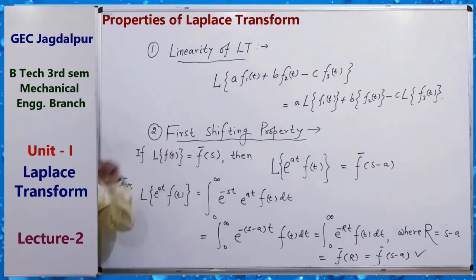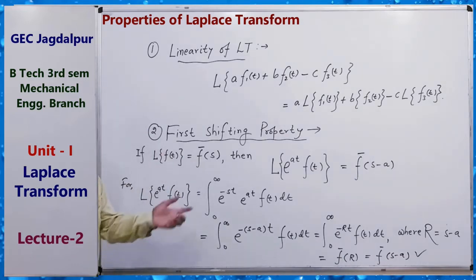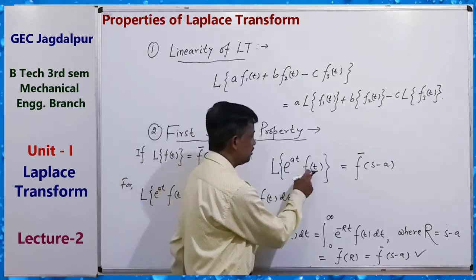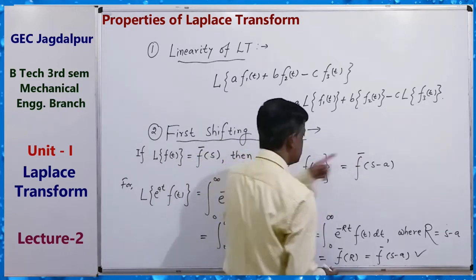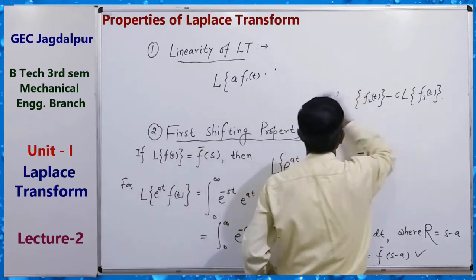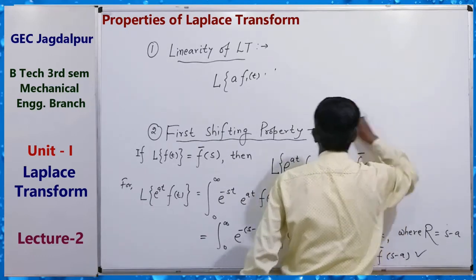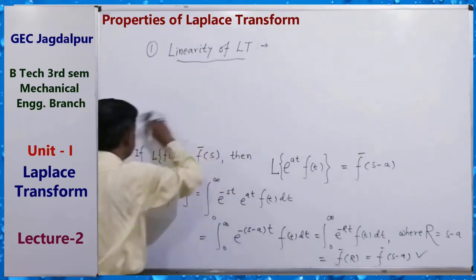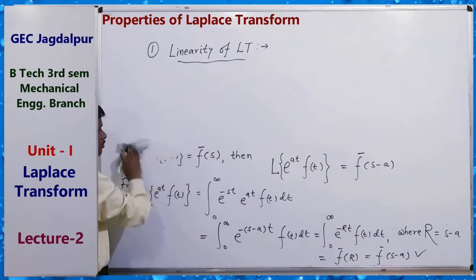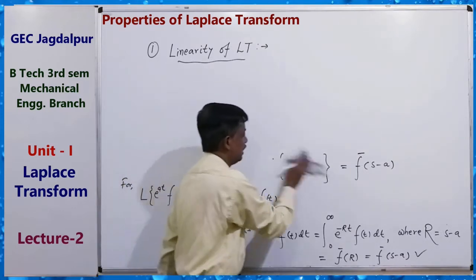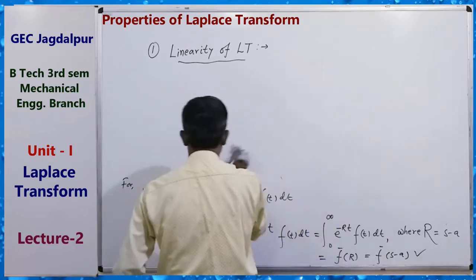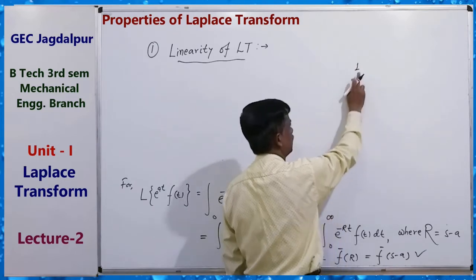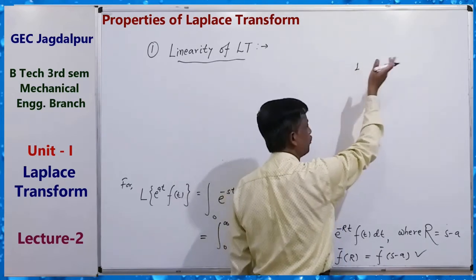So this property is very, very useful for finding Laplace transforms of different types of functions. Remember: if L{f(t)} equals this, and e to the power at is multiplied, then only replace s by s minus a. So by using this first shifting property, we can write our basic formulas like this. Suppose we know the Laplace transform of 1 is 1 by s.